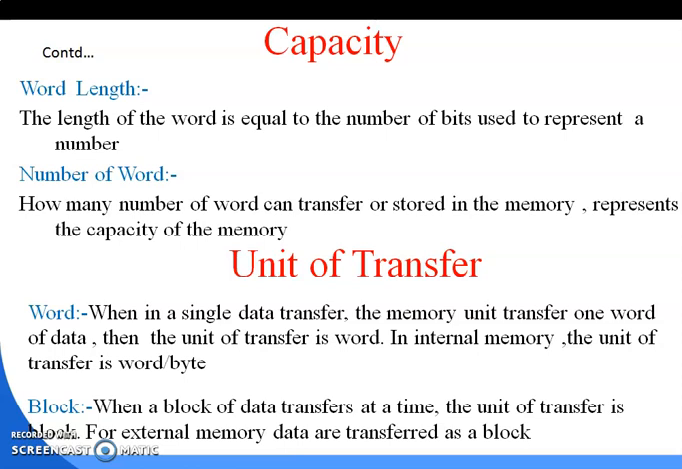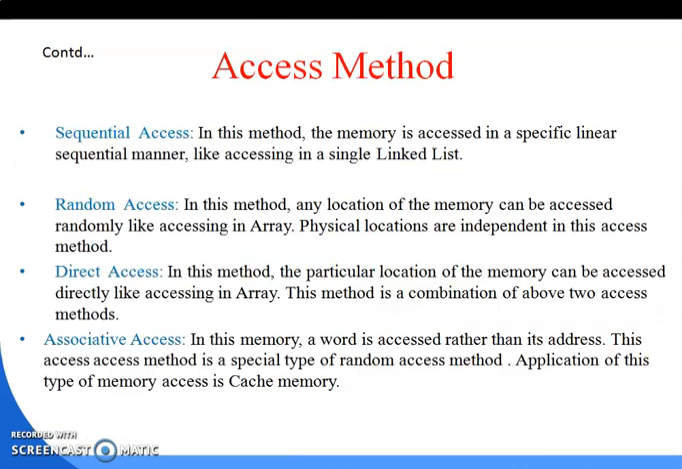Generally in internal memory, the unit of transfer is a word, but in the case of external memory, the data will transfer as a block. When a block of data transfers at a time, the unit of transfer is a block, and this is generally used for external memory. Next is the access method. Memory access methods are divided into the following types: sequential access, random access, direct access, and associative access.